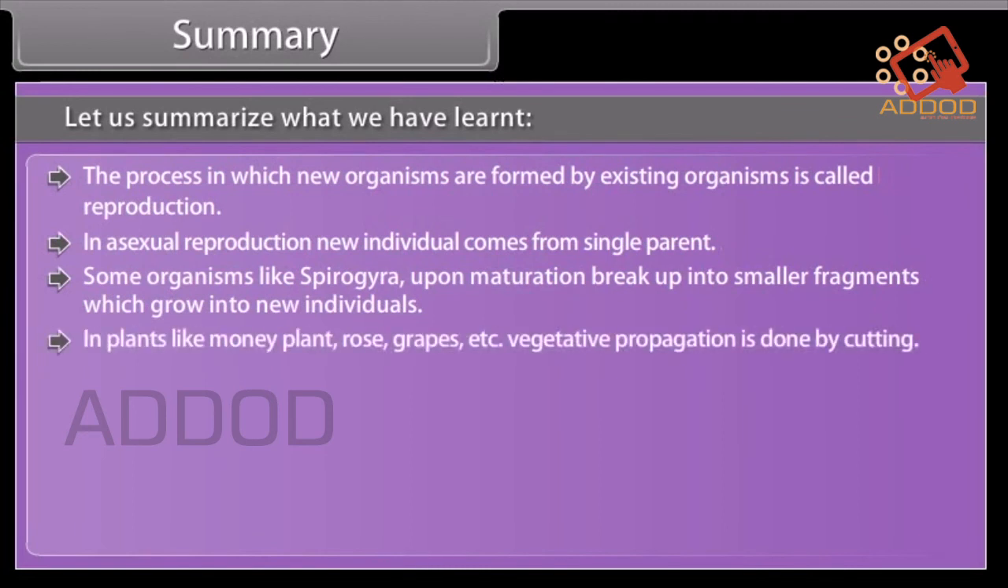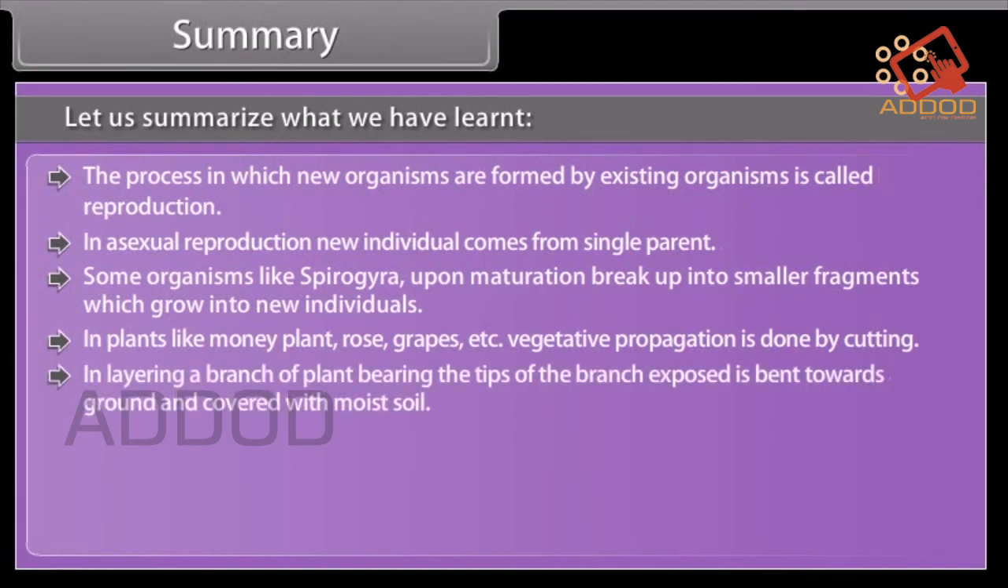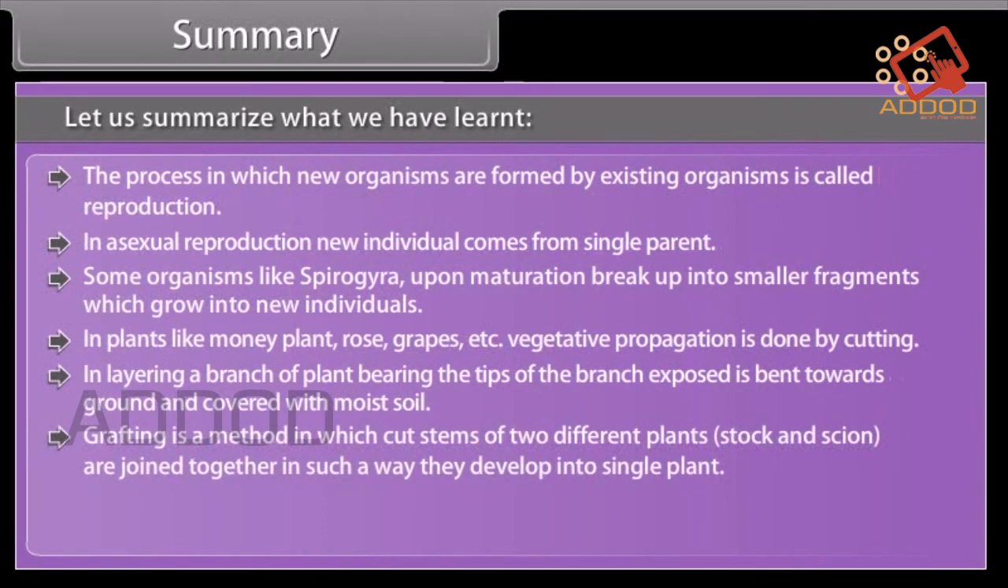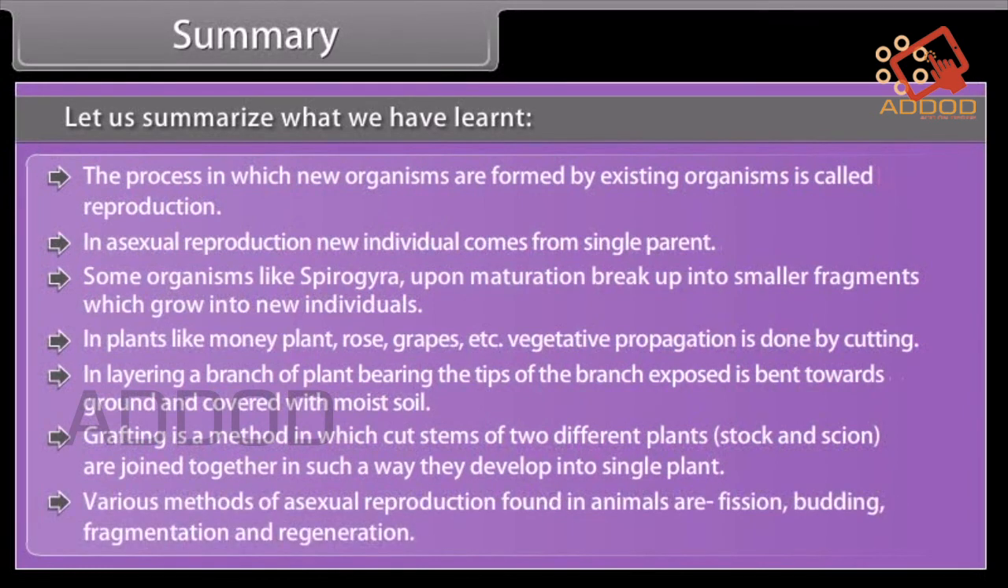In plants like money plant, rose, grapes, etc., vegetative propagation is done by cutting. In layering, a branch of the plant bearing the tip of the branch exposed is bent towards the ground and covered with moist soil. Grafting is a method in which cut stems of two different plants, stock and scion, are joined together in such a way that they develop into a single plant. Various methods of asexual reproduction found in animals are fission, budding, fragmentation, and regeneration.